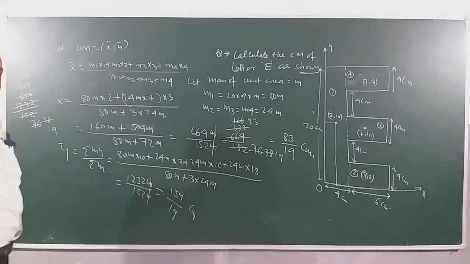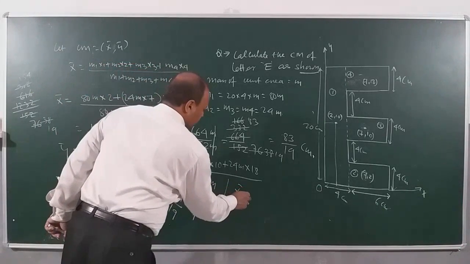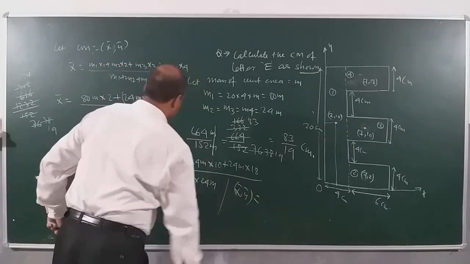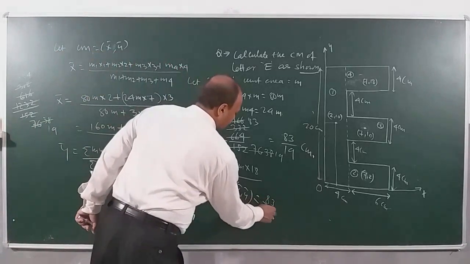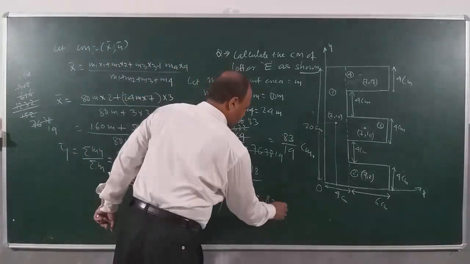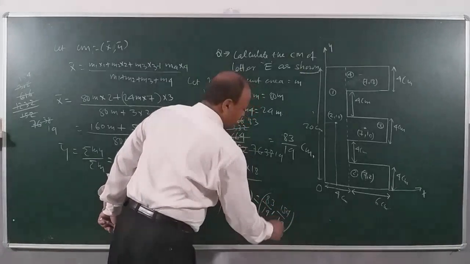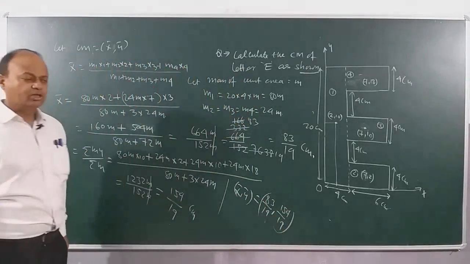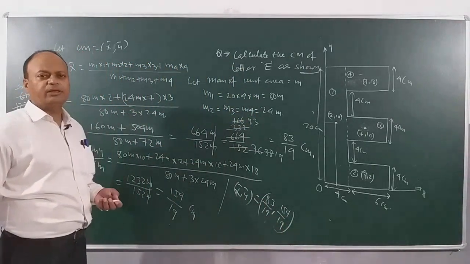So children, we calculated x bar and y bar. Therefore, what is the center of mass? X bar, y bar is equal to how much here? We have 33 by 19 comma 154 by 19. So this is the location of the center of mass. So if you are given a problem like this, you should be able to handle it very easily. Okay.